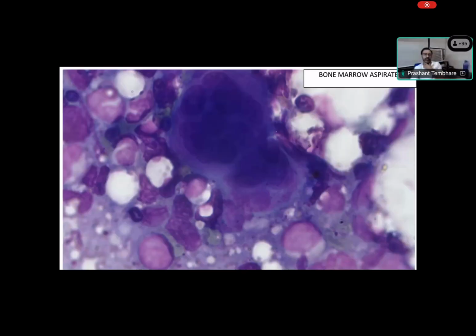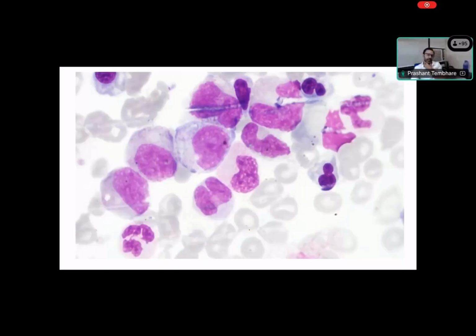Now you can see the bone marrow aspirate. This is a megakaryocyte. Let's say one thing, this is hypolobated. Yeah, hypolobated. You can see the multiple lobes, which doesn't look normal. Now look at the granulocytes. Do you think these are normal cells? Are these cells normal or abnormal? Abnormal. What kind of abnormality do we see here? Granulation is lesser. Hypolobated and hypogranular.